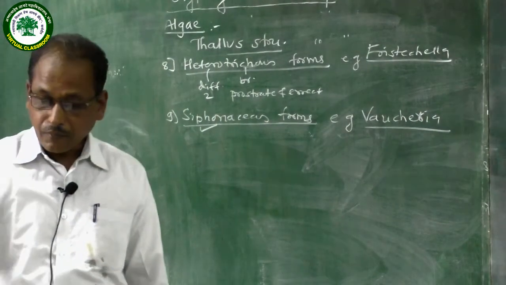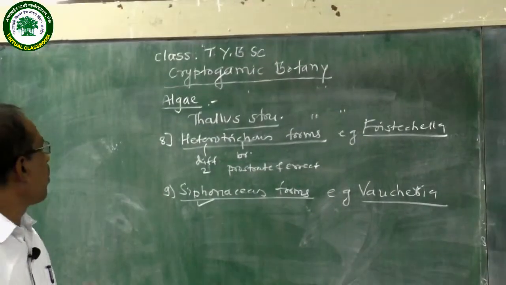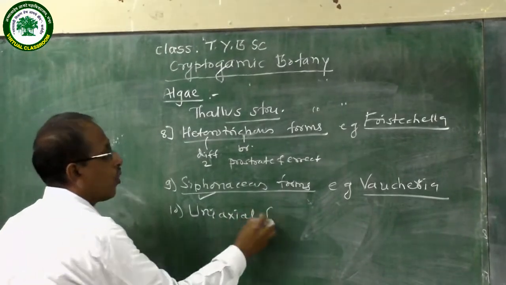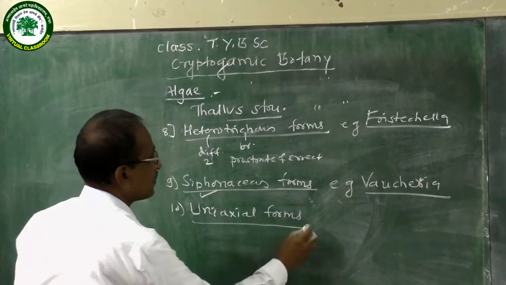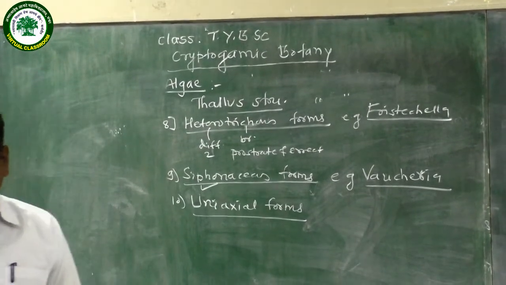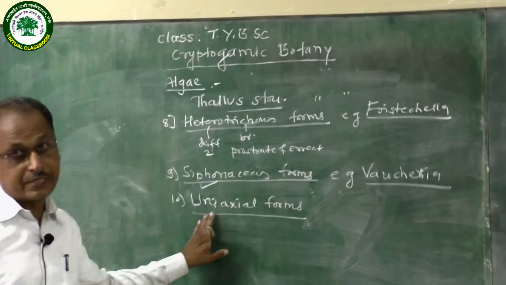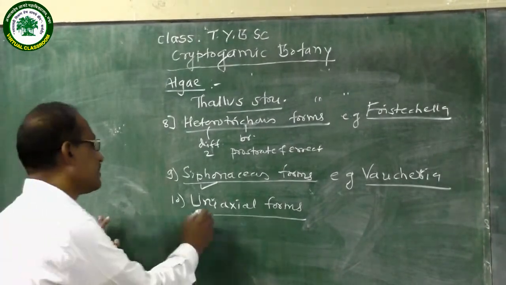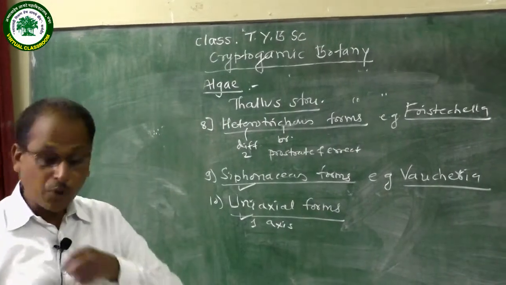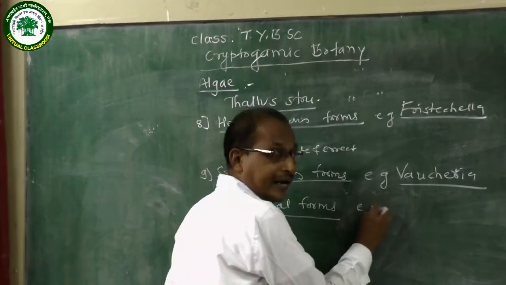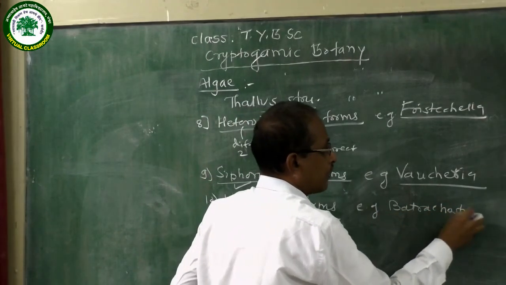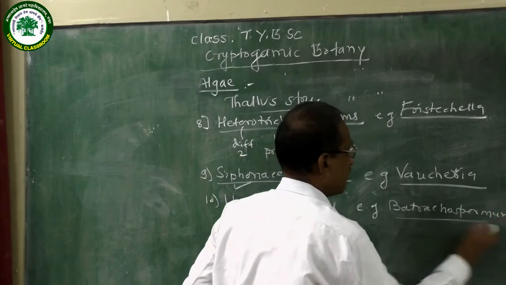Then uniaxial forms. In uniaxial forms, the plant body shows a single axis. Uni means single. Single axis, that is called uniaxial forms. An example of the uniaxial forms is Batrachospermum.